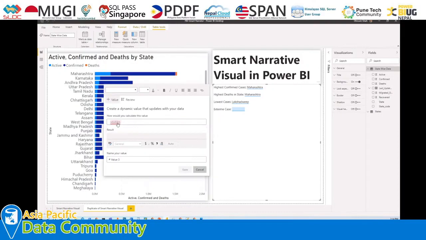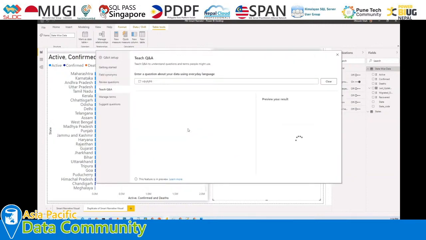So in an actual scenario you need to search for extreme case and you will be finding the red line, but at this moment I already defined that term, so I'm just showing you the procedure of how to do that. Once you search extreme case and the red line appears, you just need to click on that red line, and now here there is an option to define that particular term. So let's open that. It will open this Q&A setup for us where we need to teach our Q&A.